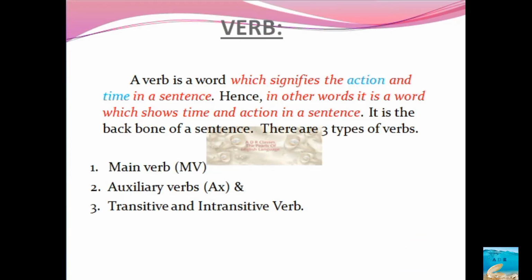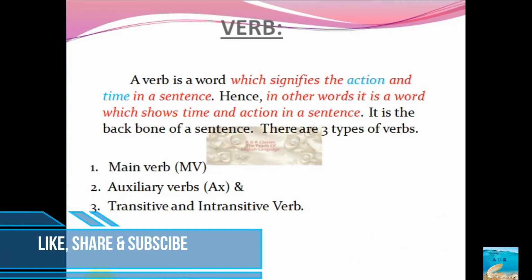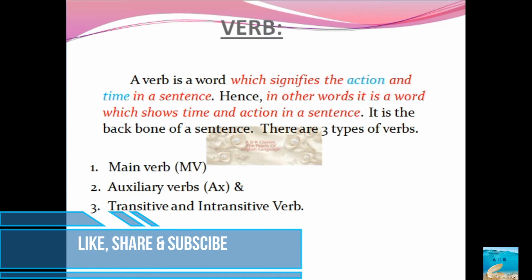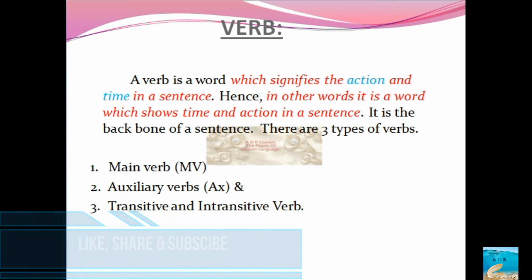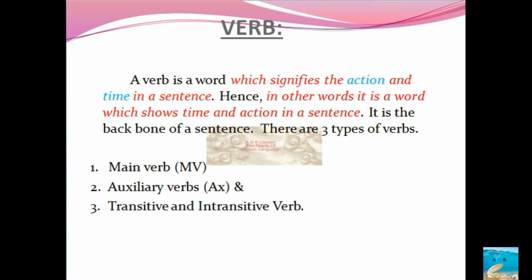Hello, dear students. We were discussing verb forms in our previous class. We are continuing the same part here. In part 1 of verbs, we had discussed the broad classification of verbs into three basic forms. Then, in my previous video, I was talking about the main verb.